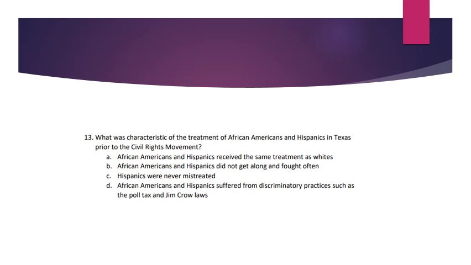Number 13. What was characteristic of the treatment of African Americans and Hispanics in Texas before the Civil Rights Movement? A. African Americans and Hispanics received the same treatment as whites. B. African Americans and Hispanics did not get along and often fought. C. Hispanics were never mistreated. D. African Americans and Hispanics suffered from discrimination practices such as the poll tax and Jim Crow laws.